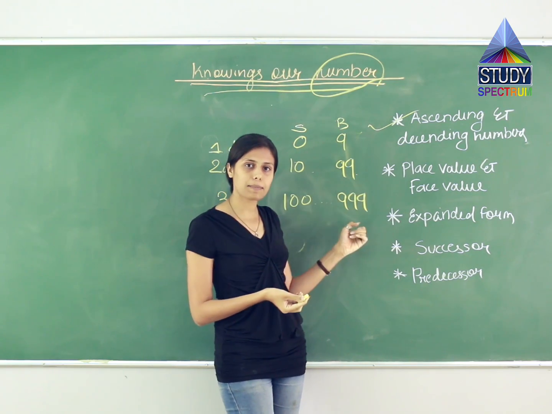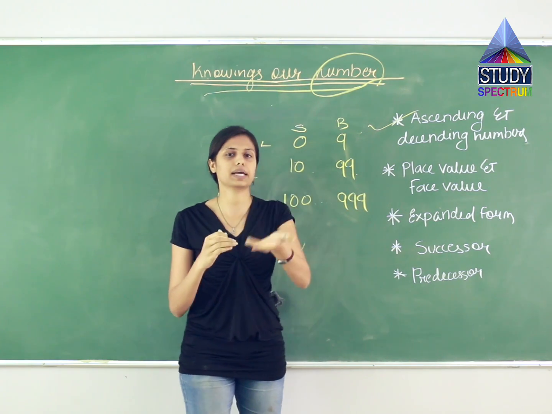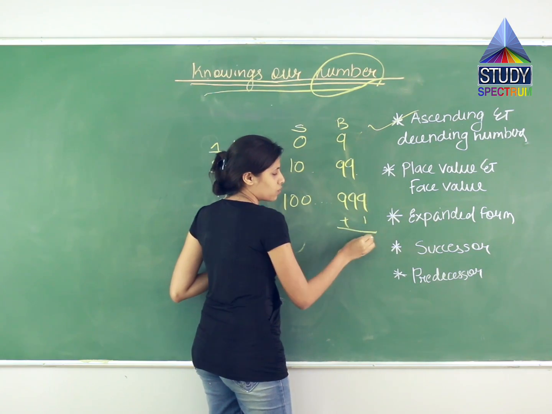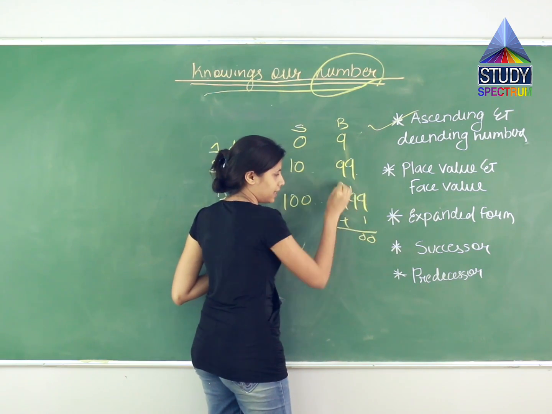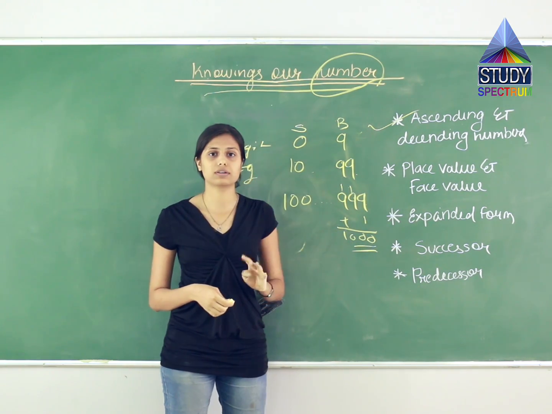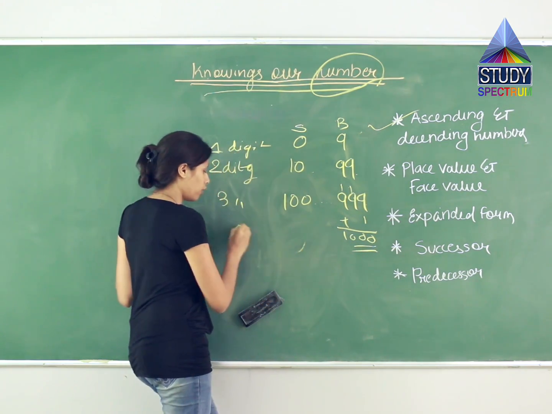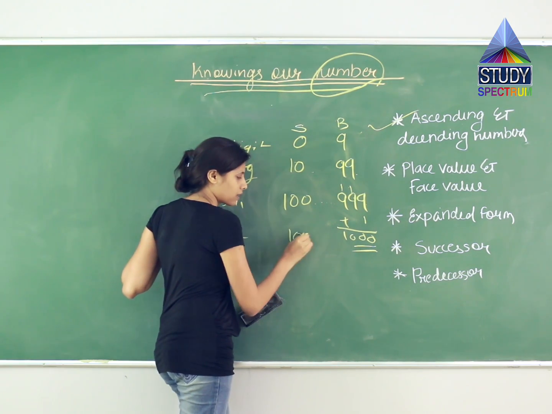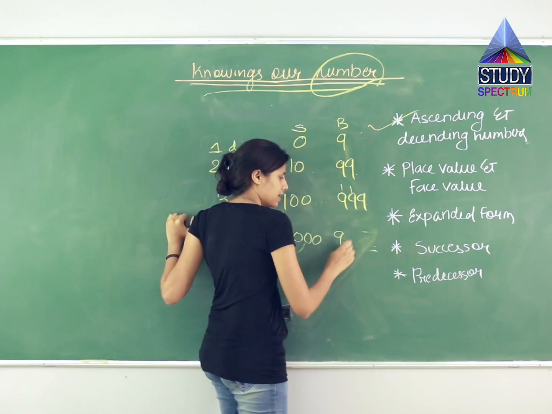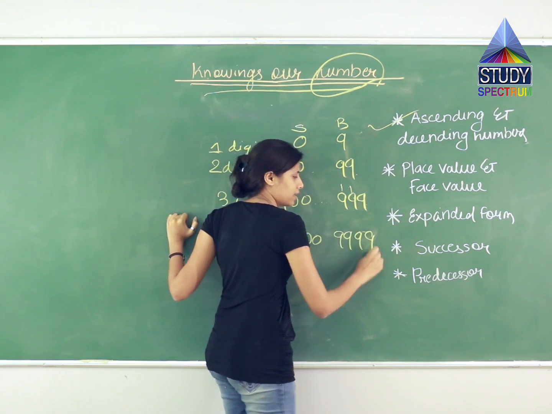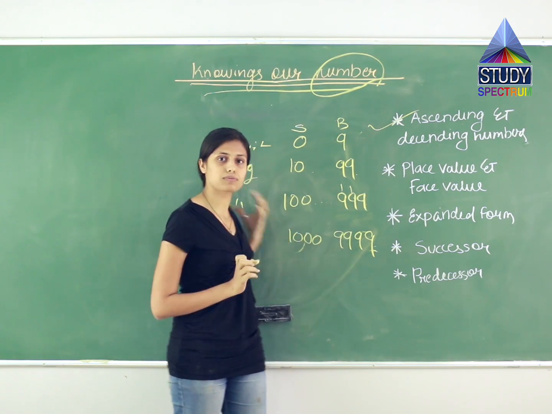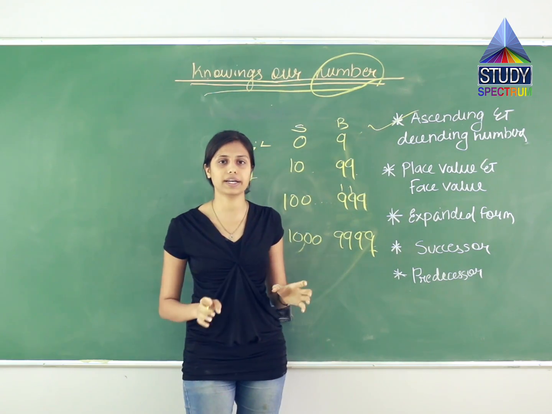After 999, if I add one more, suppose +1. So 9 + 1 is 10. 9 + 1 is 10. 9 + 1 is 10. How many digits did it become? 4 digits. 1000. Means what? 4 digits. The smallest 4-digit number is 1000. And the biggest is 9999. So similarly, you can group the smallest and biggest numbers into infinite numbers.